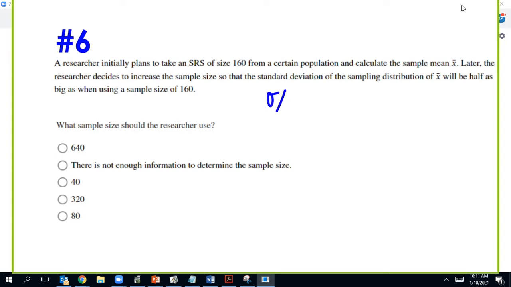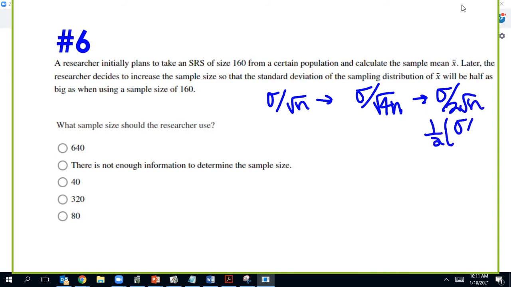X bar is going to be sigma over square root n. This one's even easier to see. So if I do sigma over square root 4n, then that becomes sigma over 2 square root n, and so I can rewrite that as 1/2, like that. And so you can see that 4 times the size here is the answer. Now, I just know that because I've done this so many times.